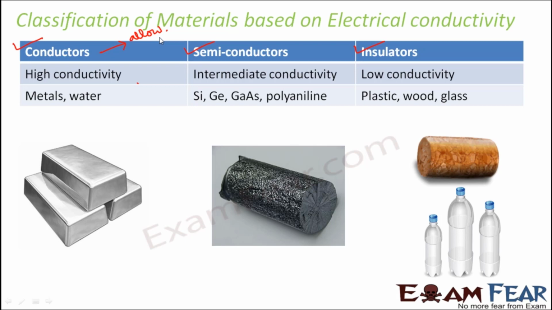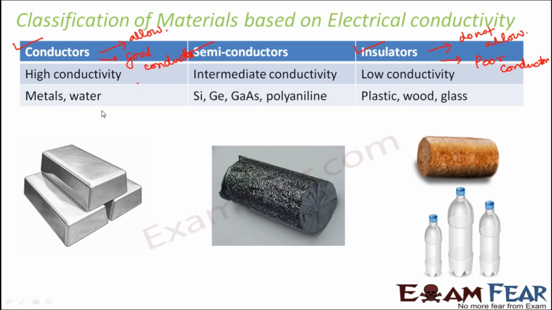Conductivity is the ability to conduct electricity, the ability to allow electric current to pass through. Whereas insulators do not allow current to pass through them, so they have very low conductivity. Insulators are also known as poor conductors, and many times conductors are also called good conductors.